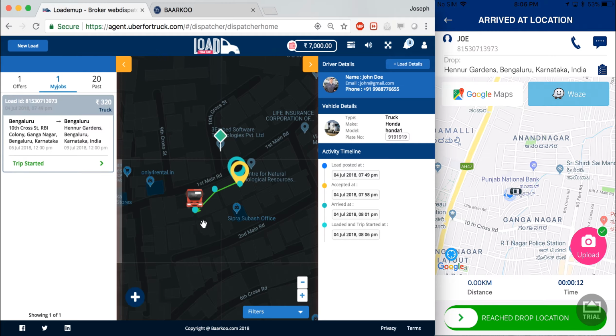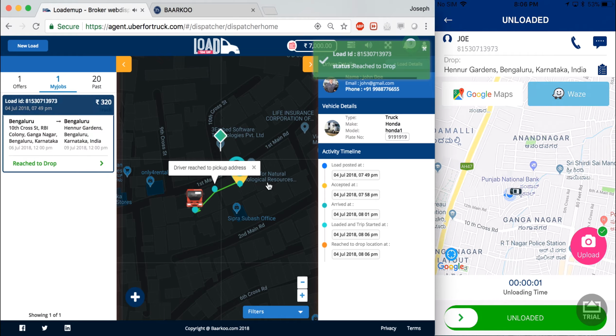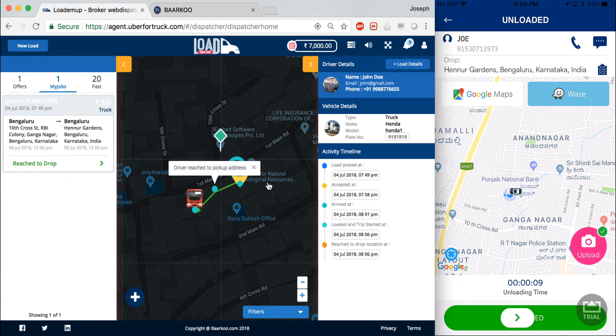And this will work in real time, wherein the path along the map will be traced. Now, once the carrier arrives at the drop location, he swipes right again. And we are now in unloading time. And once the unload is complete, the carrier swipes right again.